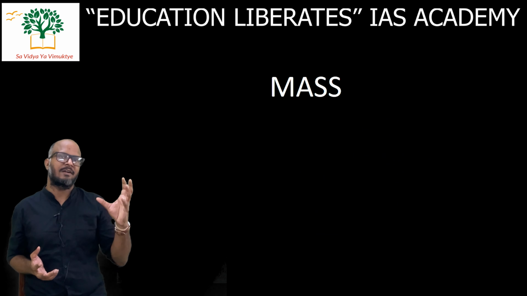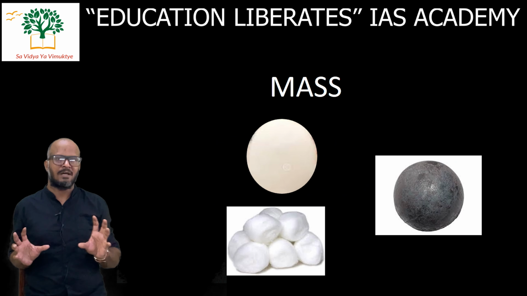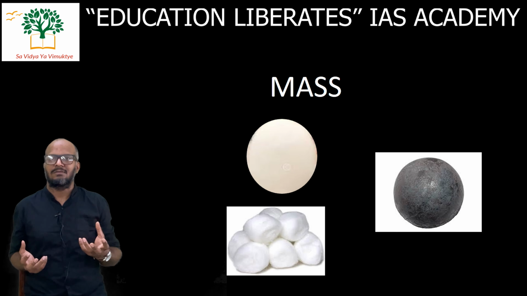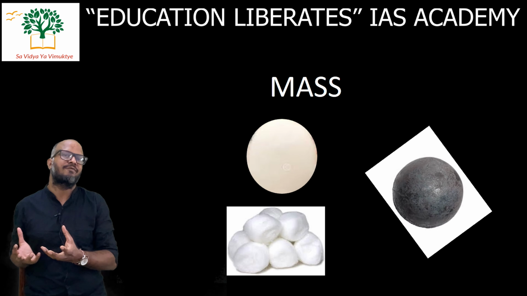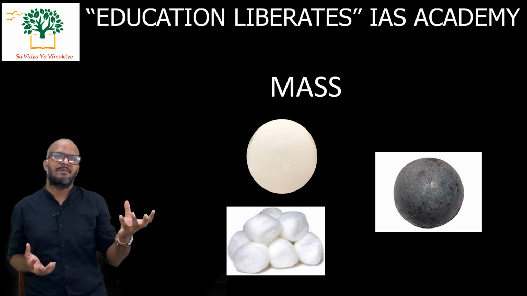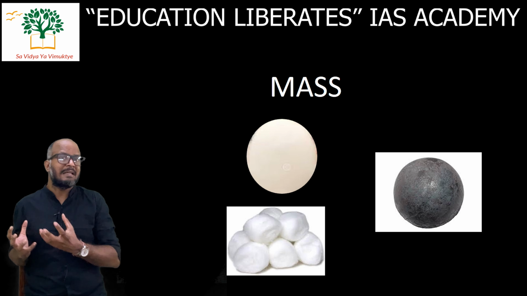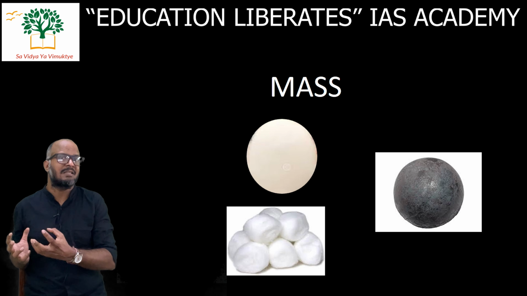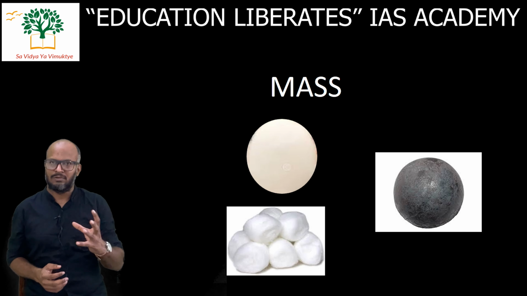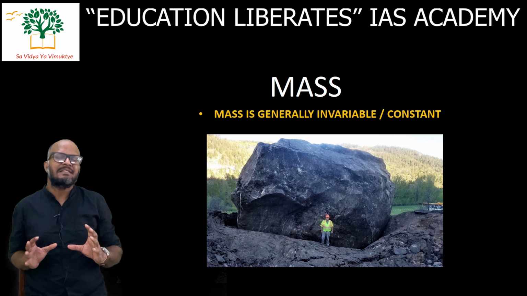Let us take an example of two balls. One ball is made up of cotton, another ball is made up of iron. Both the balls are of same size. So which ball will have more mass? Obviously the ball which is made up of iron will have more mass, whereas the ball which is made up of cotton will have lesser mass. Why? Because the matter in the iron ball is more, the substance in the iron ball is more. Now mass will remain constant. Mass never changes. This is the general principle.